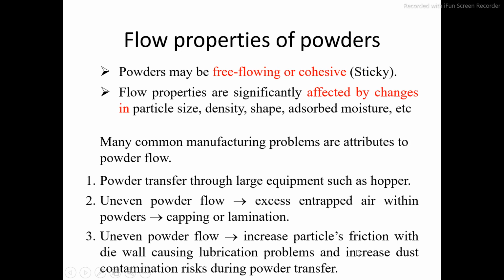If the particles are irregular in shape, there may be particle friction, and because of this friction, it may cause lubrication problems and increase the dust contamination risk during the powder flow. So particle friction because of irregular size and entrapped air may affect the flow properties in the hopper.